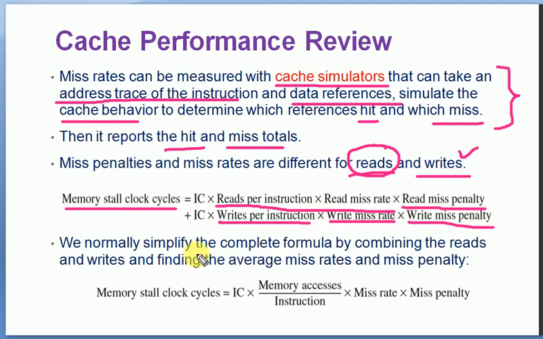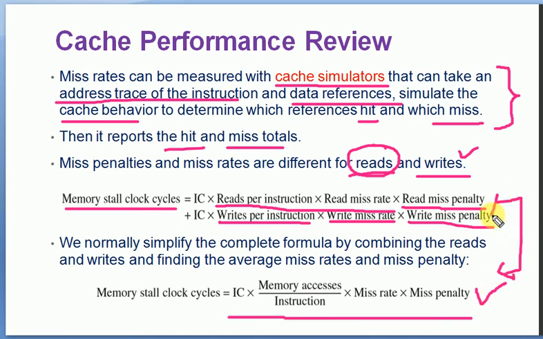Now normally we simplify the complete formula by combining reads and writes, so that is why we have the previous formula which was given before: instruction count into memory accesses per instruction, whether it can be read or write, whatever it be, total memory accesses per instruction into miss rate into miss penalty. Both these are the same, but we are considering the reads and writes together in a single formula for calculating memory stall cycles.